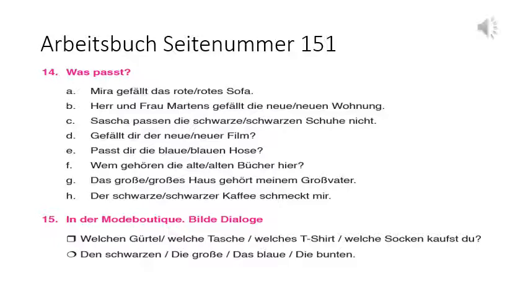In the 15th exercise, they have just shown a small example of a mini dialogue. Welchen Gürtel, Gürtel is masculine, that's why Welchen. Welche Tasse, feminine. Welches T-shirt, neutral. Welche Socken, plural. Kaufst du. You can see here the answers are given with a definite article. Den Schwarzen for masculine, die Große for feminine, das Blaue for neutral, and die Bunten for the plural one. So welche always takes a definite article is the thing which they want to explain here. I hope it is clear to you.